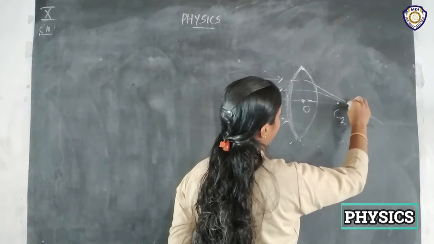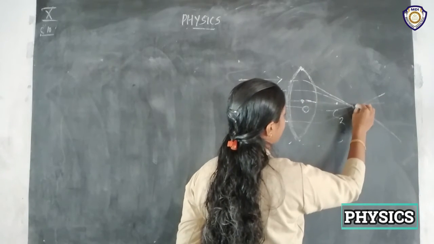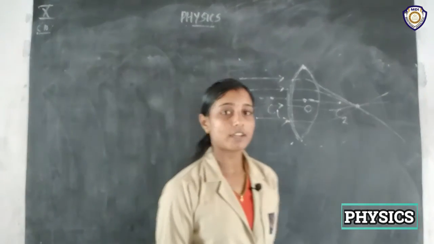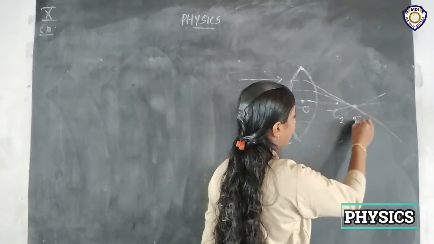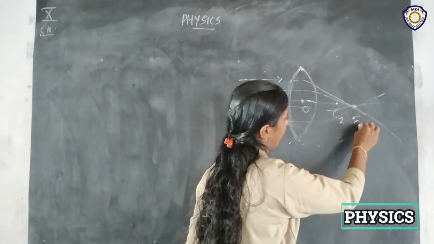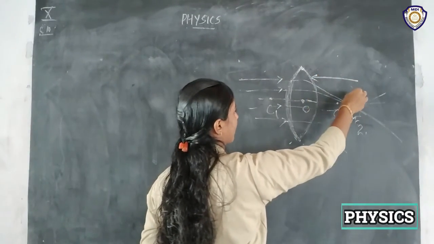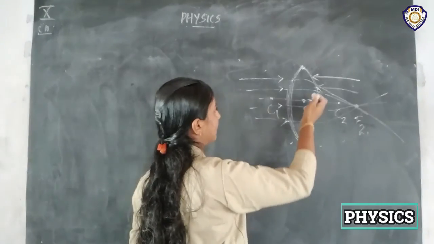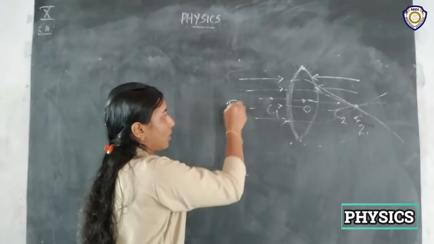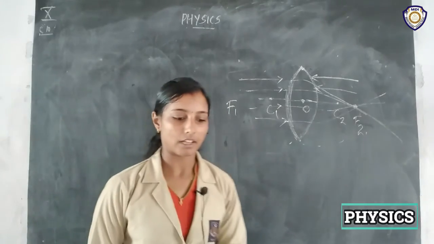It will pass like this. This point where all the refracted rays converge is the principal focus. So here we have principal focus F2. And when the light ray is incident on this surface, on this side also there will be a principal focus. So here we have F1.